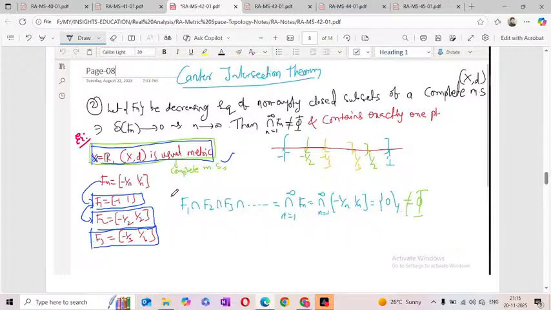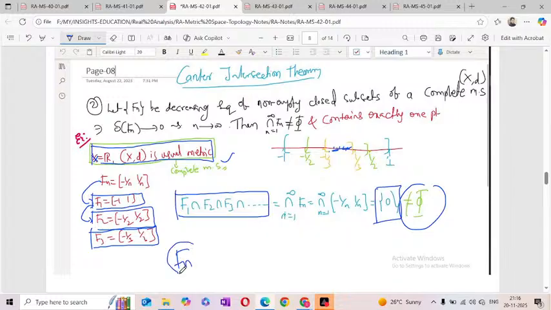Now I am taking the intersection of all this infinite number of closed sets. Then what will happen? The intersection of minus 1 to plus 1, minus 1 by 2 to plus 1 by 2, minus 1 by 3 to plus 1 by 3 and so on gives a singleton set, so this is always non-empty. Now come to the statement. What is the observation here? Here Fn is a sequence of intervals. What type of intervals? They are closed intervals, which means they are closed sets.